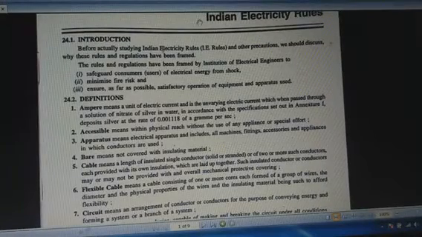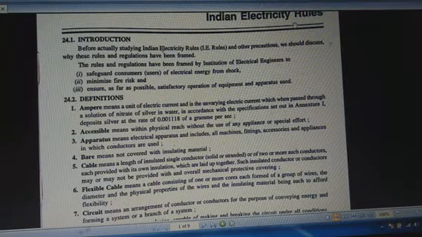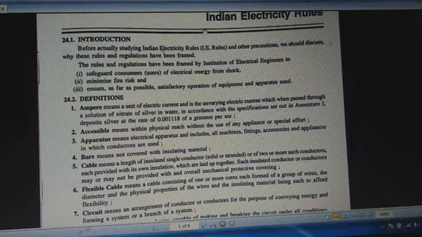In today's lesson, my topic of discussion is on Indian electricity rules. Now, what is Indian electricity rules? The overall electrical activity in a country depends upon some rules and regulations. These are called the electricity rules. In our country, the rules and regulations related with the electrical activities are known as Indian electricity rules, or sometimes these rules are also called IE rules.